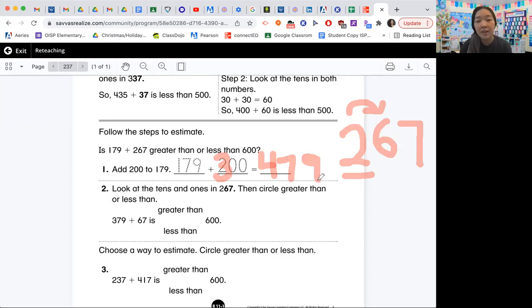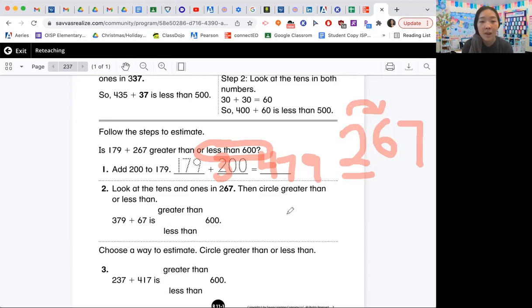Now that we have our number, is 179 plus 267 greater than or less than 600? I am going to say that it is less than 600. Look at the tens and ones in 267. Then circle greater than or less than. So look at the tens and ones in